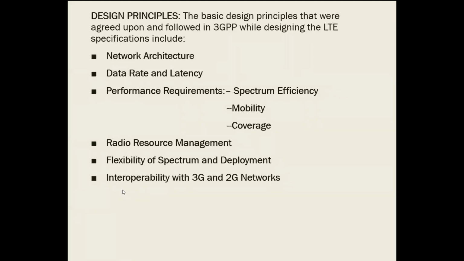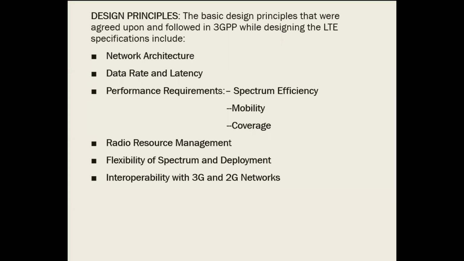Next, interoperability with the 2G and 3G networks. Usually LTE is designed with multi-mode terminals which support UTRAN and GERAN operation. What is UTRAN?